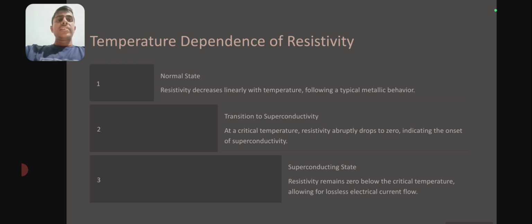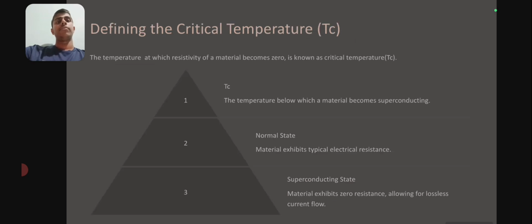In the normal state, resistivity decreases linearly with temperature, following a typical metallic behavior. Transition to superconductivity: at critical temperature, resistivity abruptly drops to zero, indicating the onset of superconductivity. Superconducting state: resistivity remains zero below the critical temperature, allowing lossless electrical current flow.